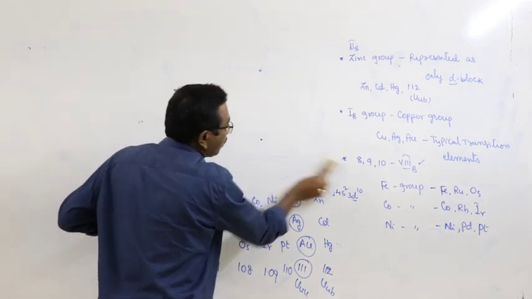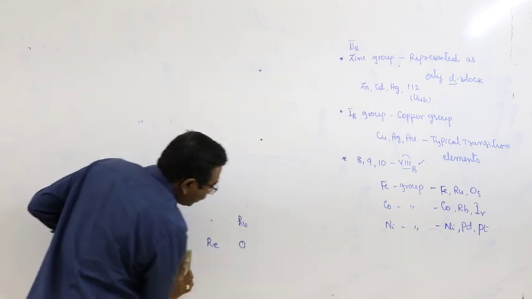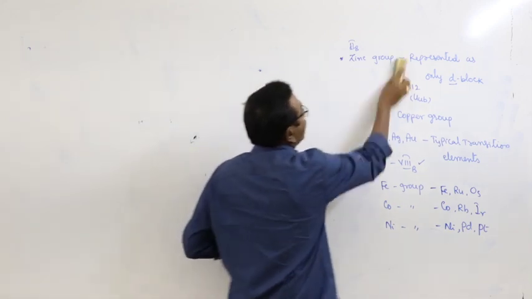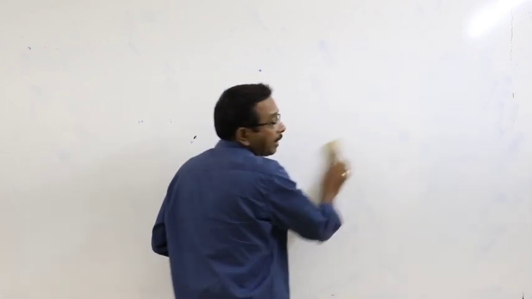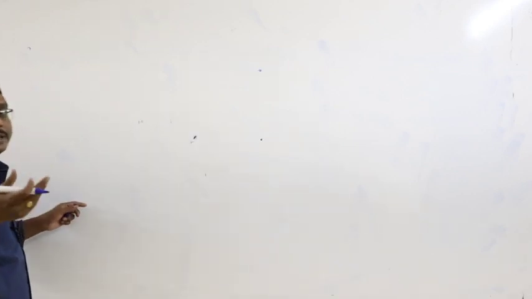What are the special properties that are shown by transition elements? We have already discussed during the discussion related to the d block. Now you can recall the important characteristics of transition elements.